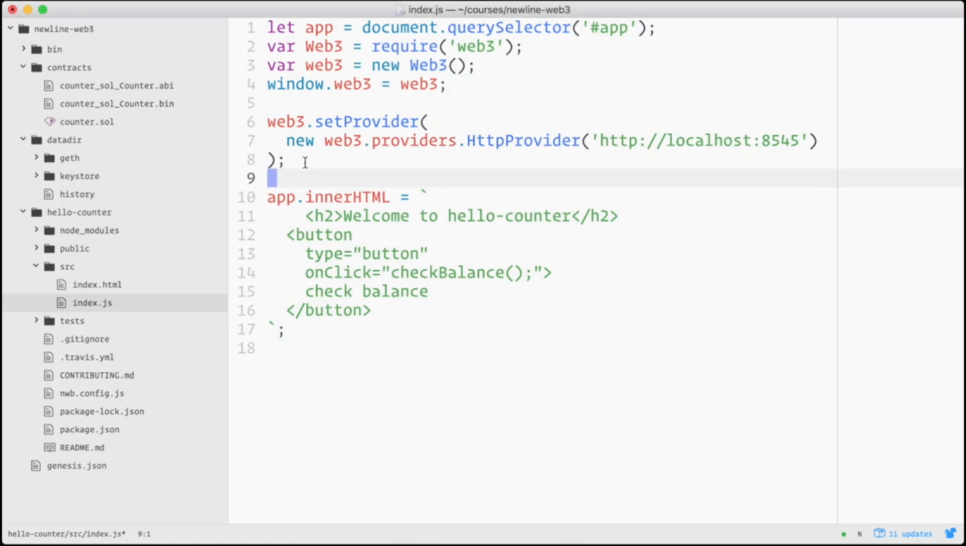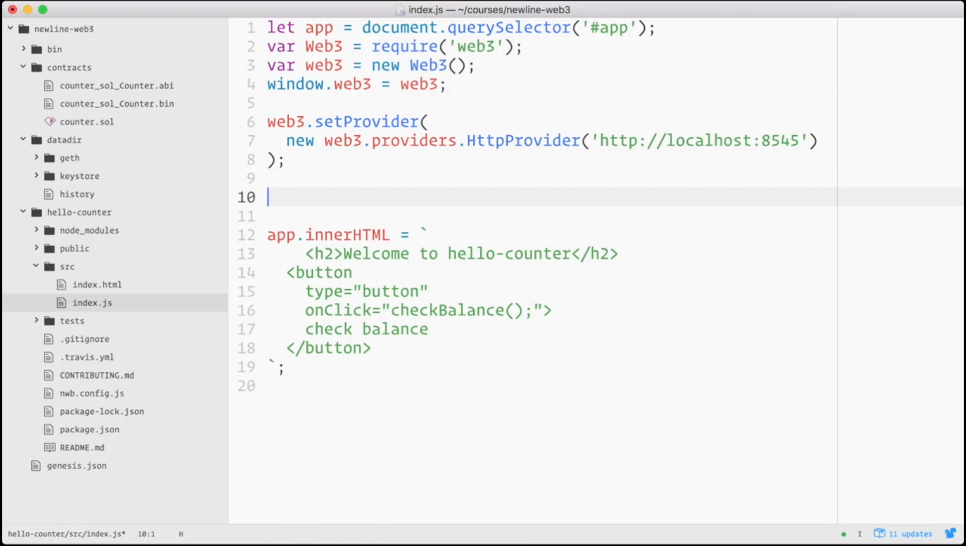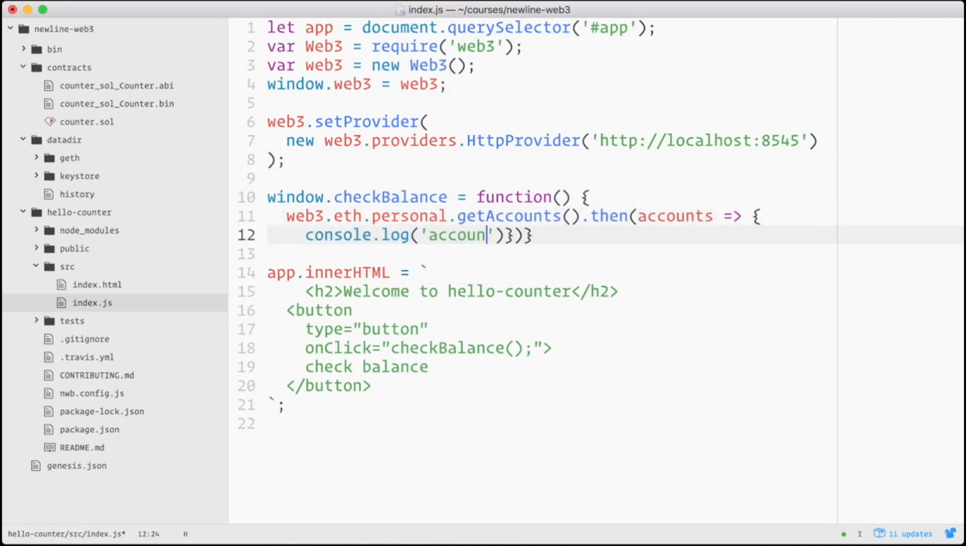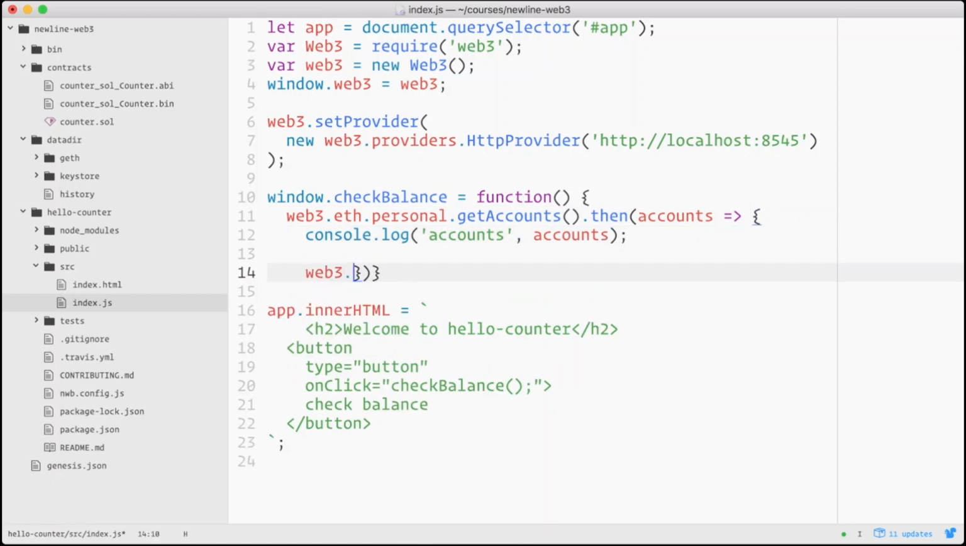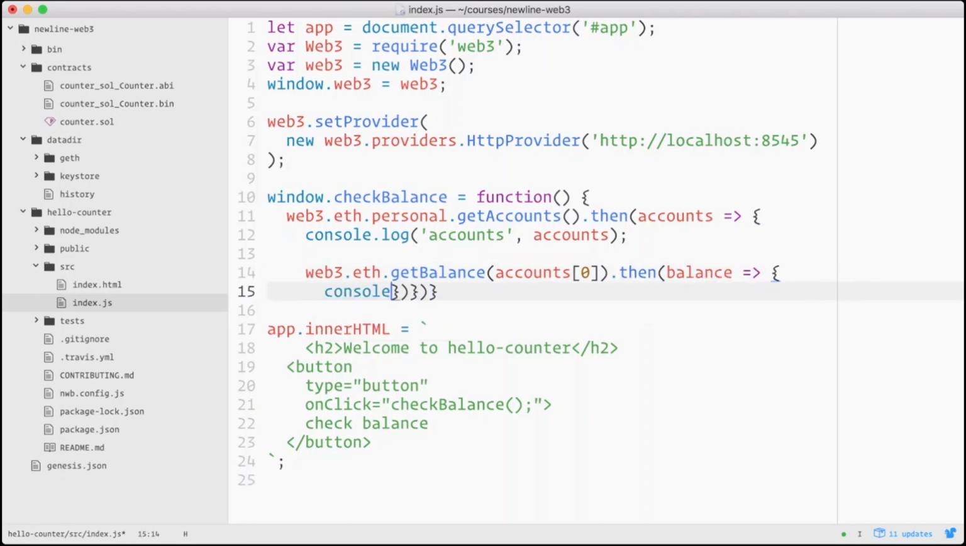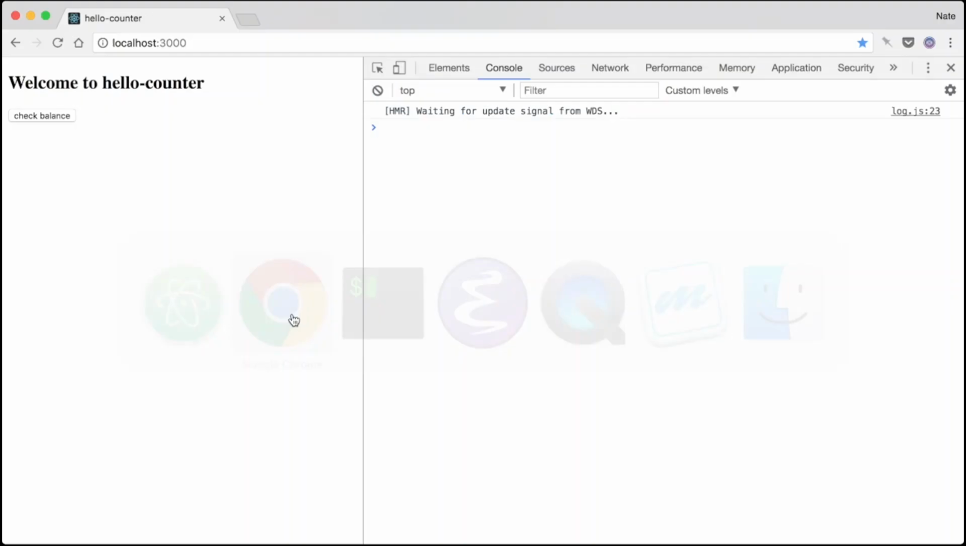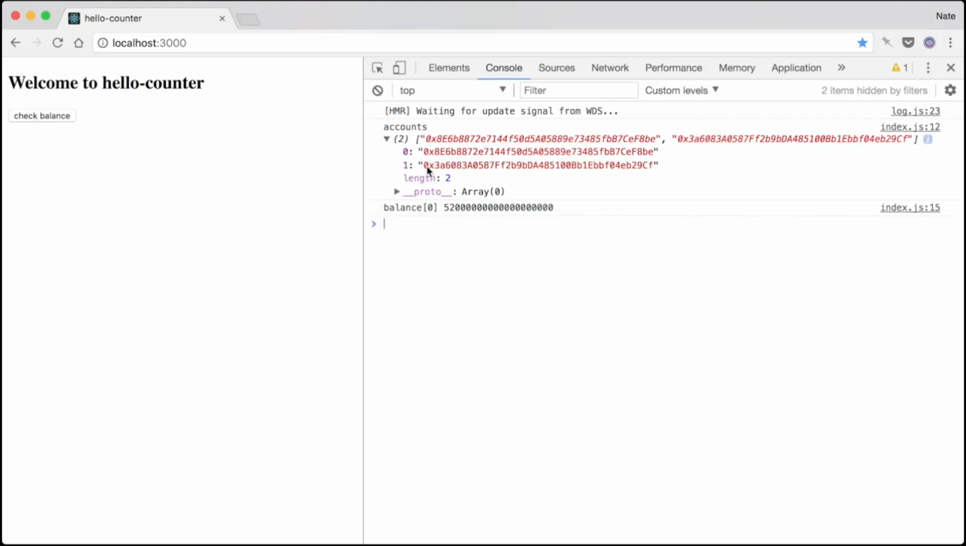Now let's write a function that will check our account balances. Again, it's not a good practice to put functions on window, but we're just testing Web3 here. So we'll type window.checkBalance equals function, and first we'll call web3.eth.personal.getAccounts.then. We'll log out those accounts, and then we'll get the balance of the first address by typing web3.eth.getBalance(accounts[0]). That also returns a promise, so we'll call .then and log out the balance. Let's flip back over to our browser, try it out. Great, there you can see that we checked the balances of our Ethereum accounts in our browser.